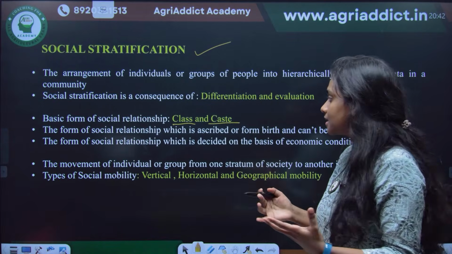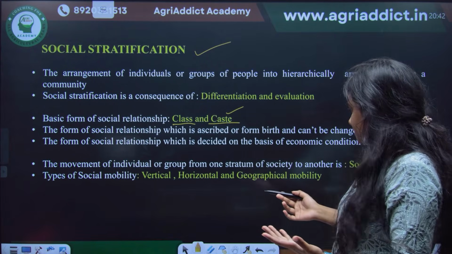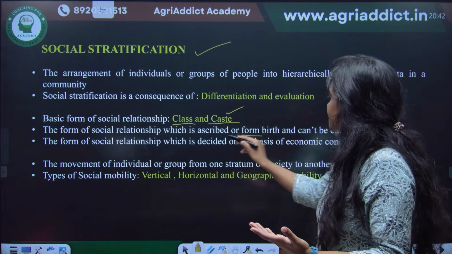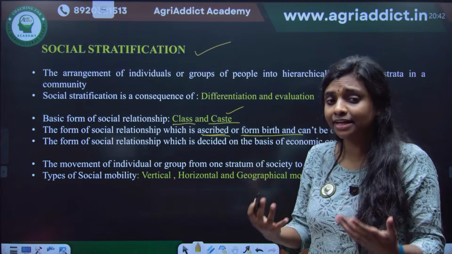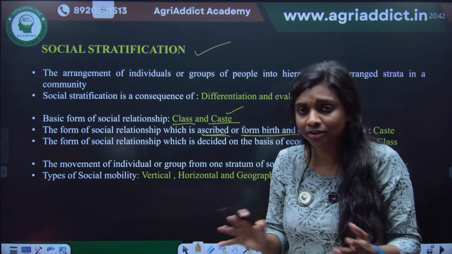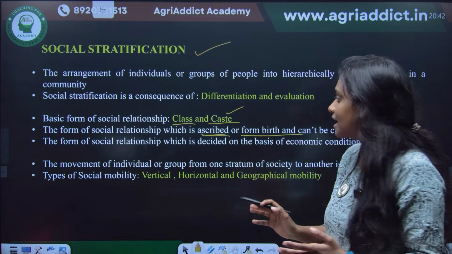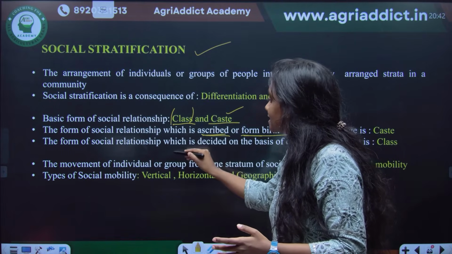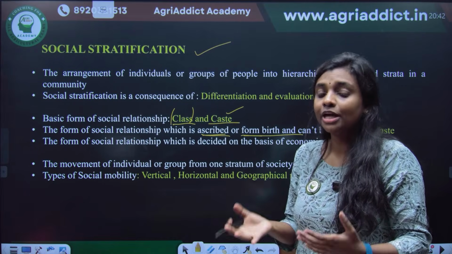It can be based on class and caste. Caste is something that you get by birth, which is ascribed to you at the time of birth, and it can't be changed. Ascribed means you cannot change that, you have not achieved it. You are just born in that particular caste. Whereas class is something that is achieved. Whatever caste you are born in, you can change your class.